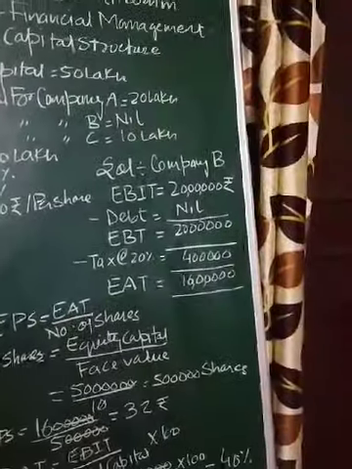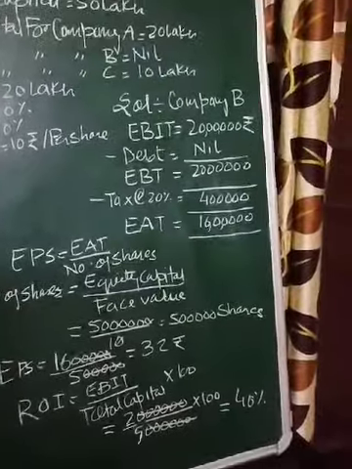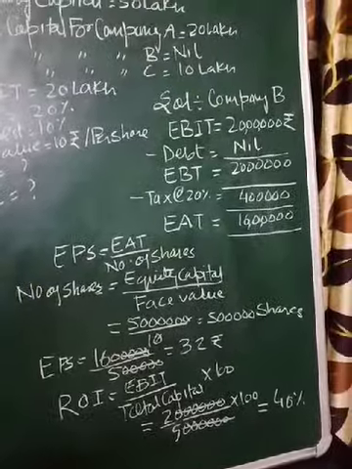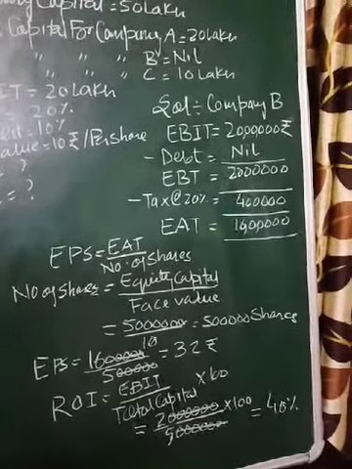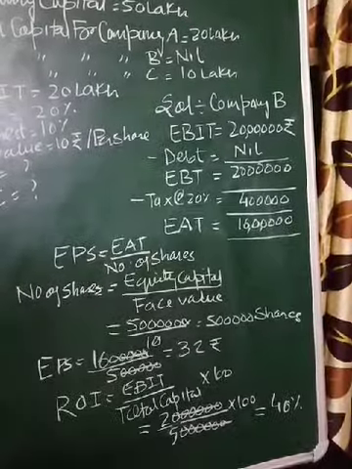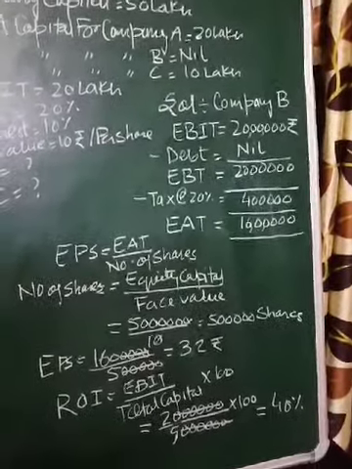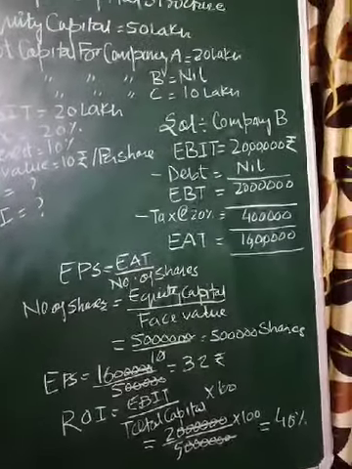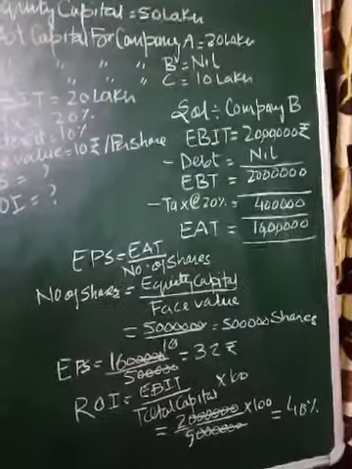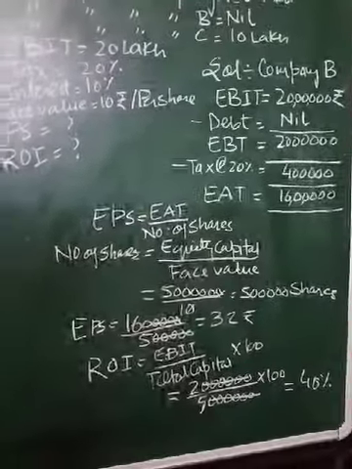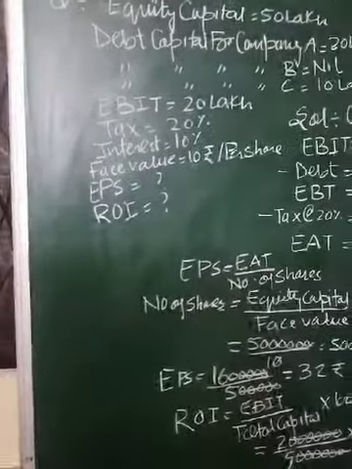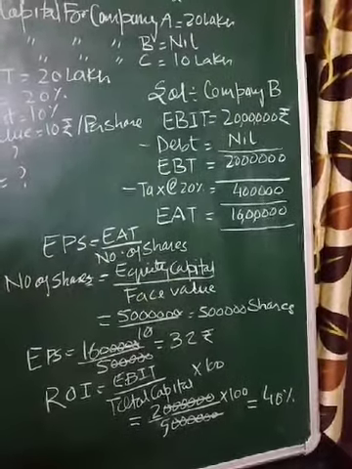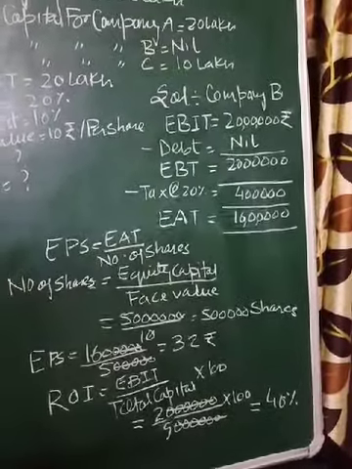So look at the solution now. Solution always starts with EBIT. As I told you, whenever we calculate EPS and ROI, we have to start with EBIT. EBIT stands for earning before interest and taxes. So 20 lakh rupees EBIT, as mentioned in the question. The method is, at first we deduct interest on debt capital from EBIT.